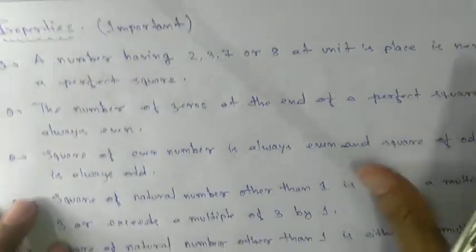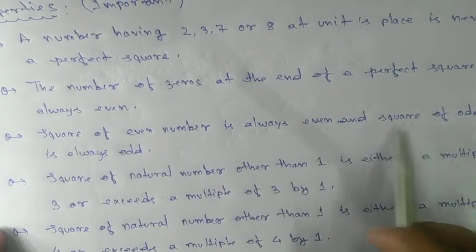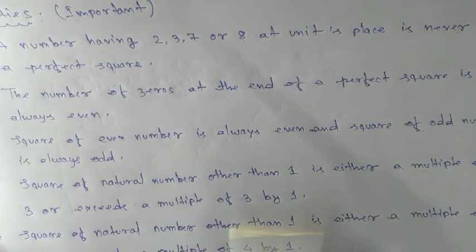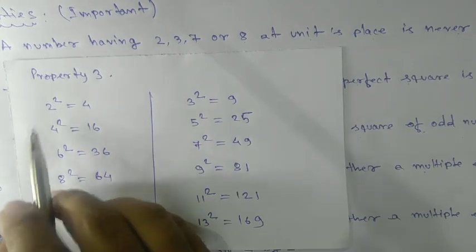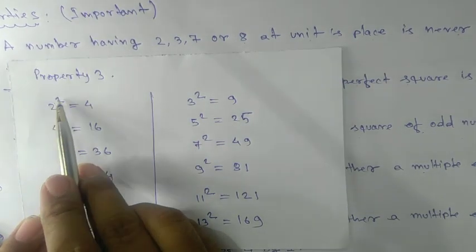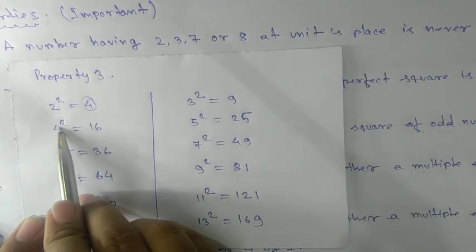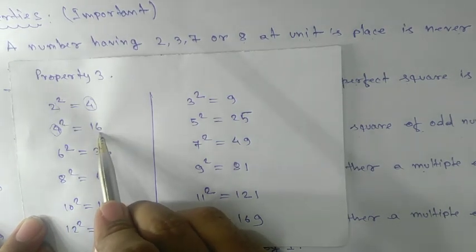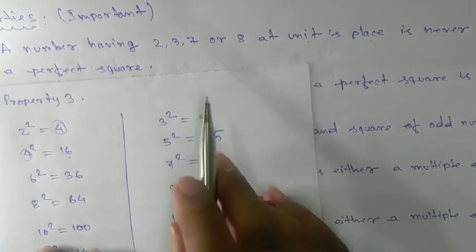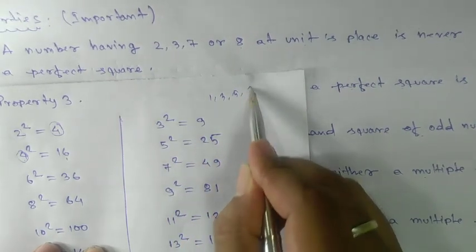Next we will go for the third property. The square of an even number is always even and the square of an odd number is always odd. That means if we take the even number 2, square it, we get 4, which is also even. If we take 4, an even number, square it, we get 16, which is also even. Even numbers are multiples of 2, and numbers which are not multiples of 2 are odd numbers, like 1, 3, 5, 7.